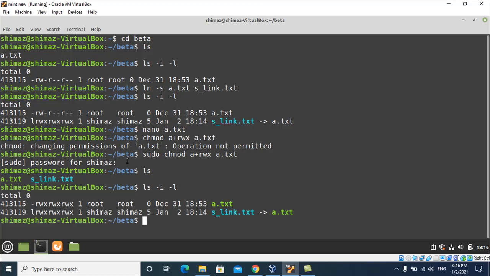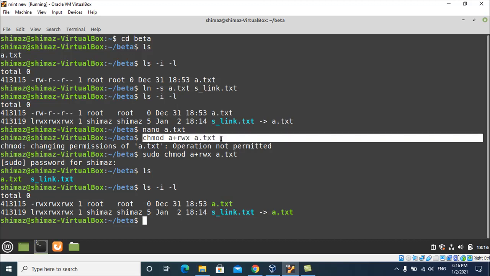So you can do this when you want to change the file permission. Actually I tried to put some data into the file, but it was not allowing me. So what I did, I just gave full permission to all the users.